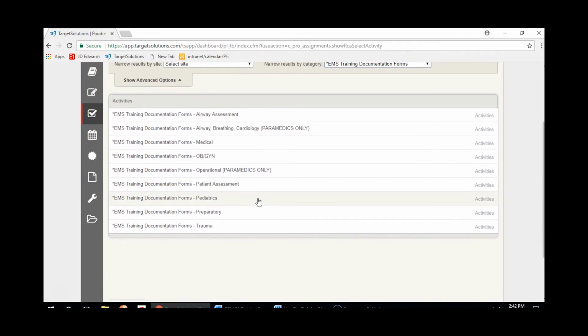And so let's say I did an hour's worth of patient assessment, so I'll pick the patient assessment form, and then basically all I do is go in there and put in the day that I did it, the hours that I spent, if I took an outside class or there was an instructor, put their name, and then the location of where the class was taken, and that is it.